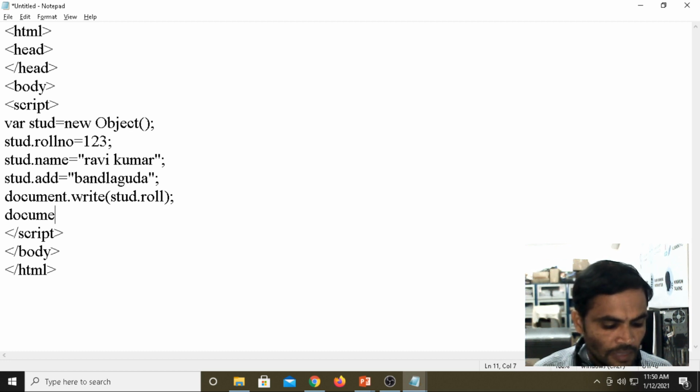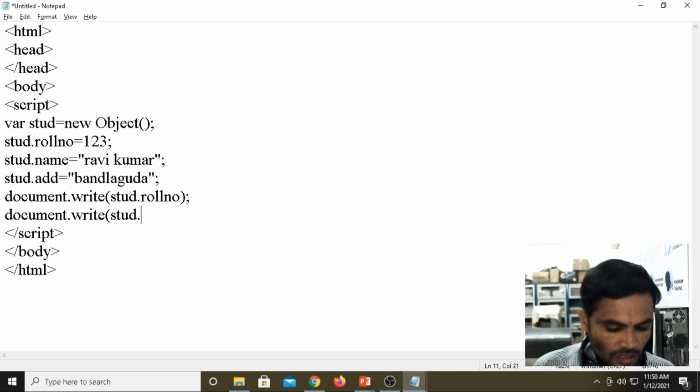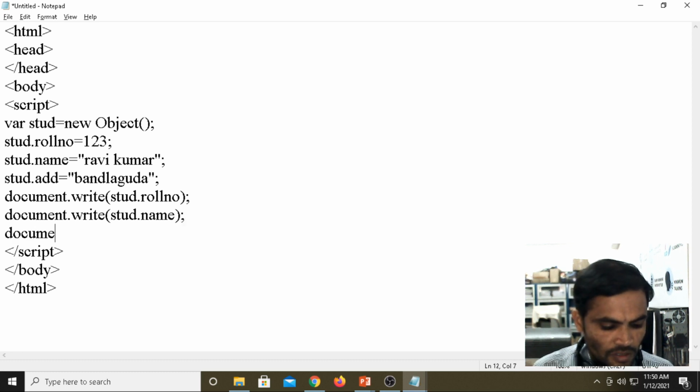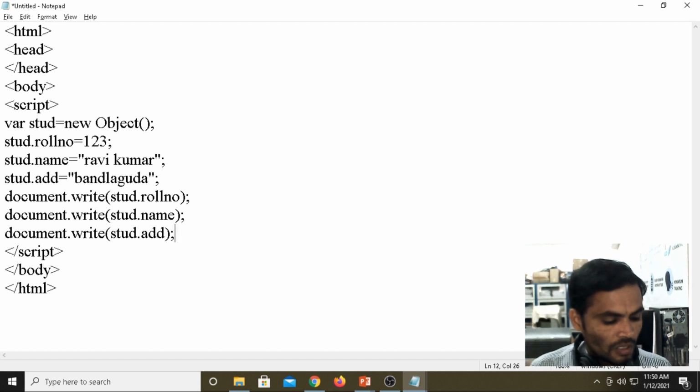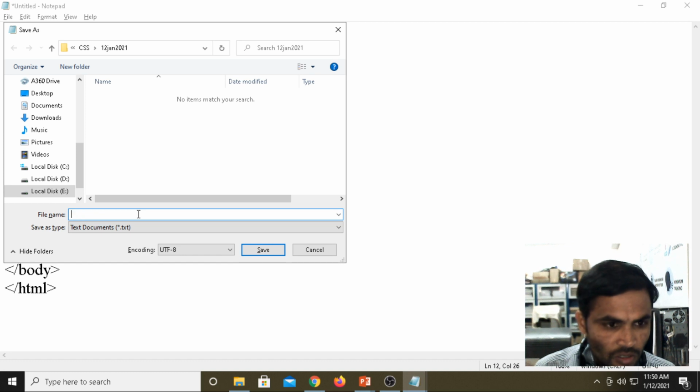For your understanding, I am writing the method multiple times. Document dot write, it will work. Document dot write stud dot name, then document dot write stud dot address. Now I am saving the file, Control S.